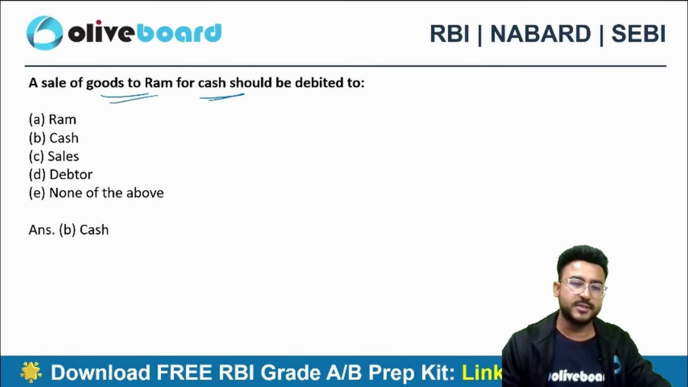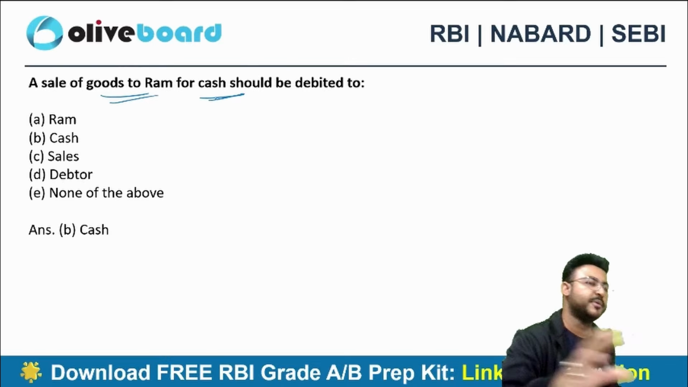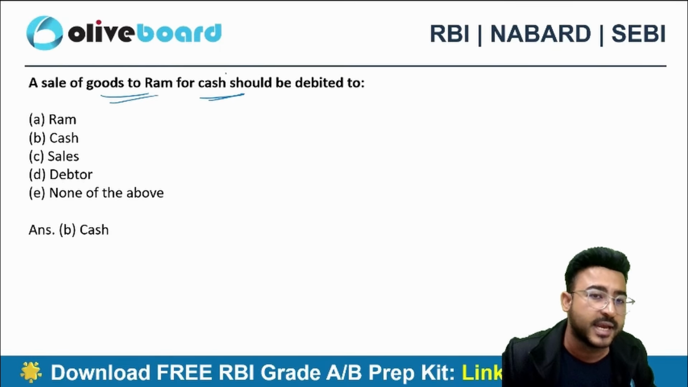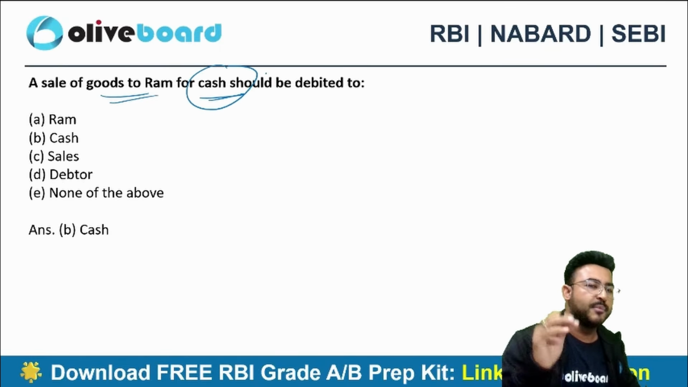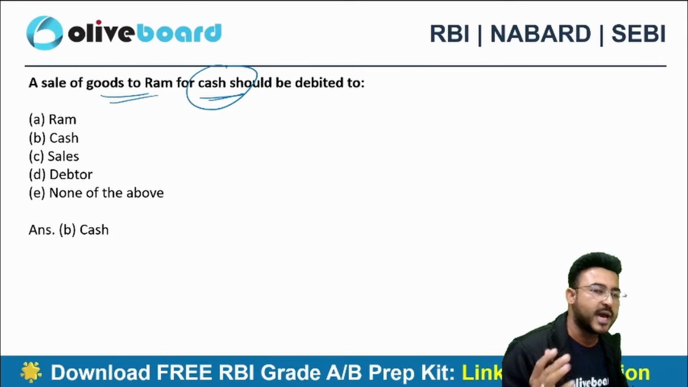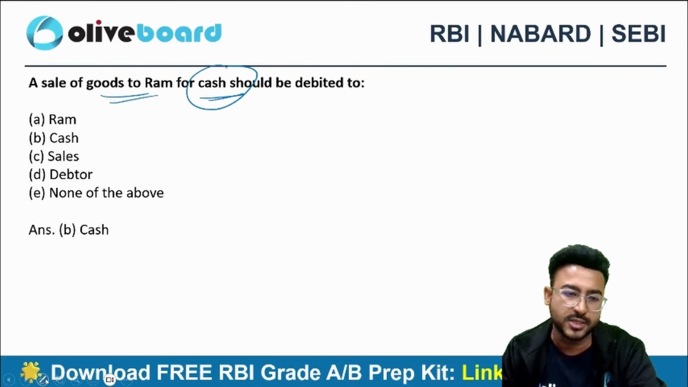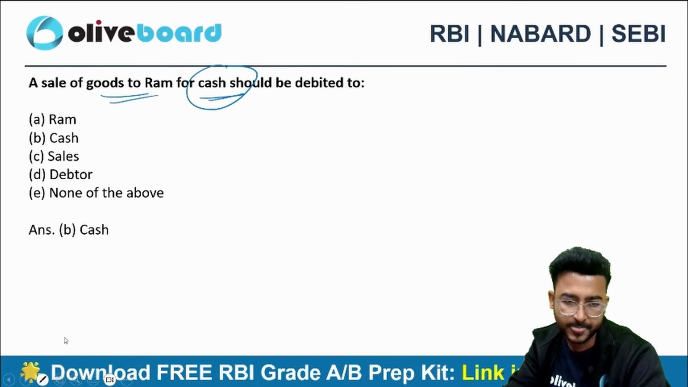for cash. So when money is coming, we are concerned with the money, not the person, right? If money was not coming, we would make the entry Ram account debit to sales, but because we are receiving the money, we will do the entry cash account debit to sales. So cash account will be debited here.